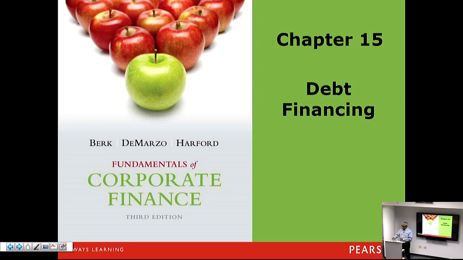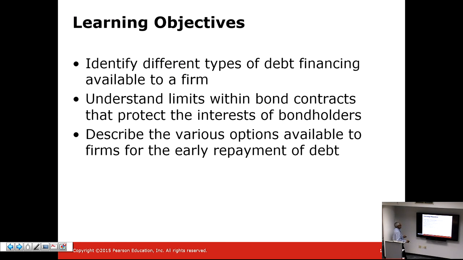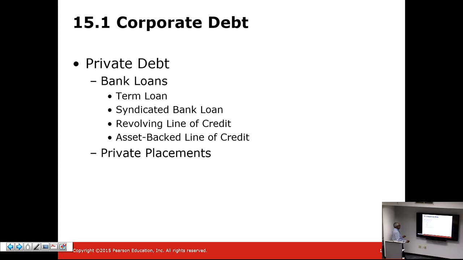So we want to take a look at Chapter 15. Chapter 15, like Chapter 14, is about raising capital, but this time what we are studying is how to raise debt capital. The process is not as complicated as raising equity capital, partly because debt is less risky, partly because it is pretty straightforward. It is laid out in contractual terms, what can be done and how the money is going to be used and all that stuff. So it presents less complexity and is somewhat simpler to process in terms of how debt financing is done.